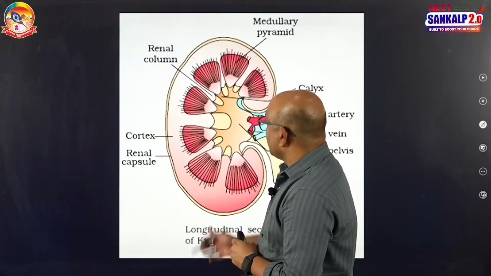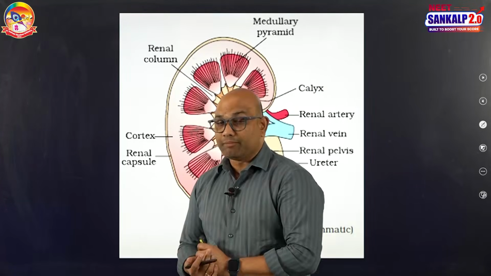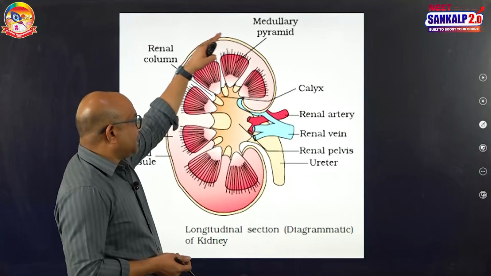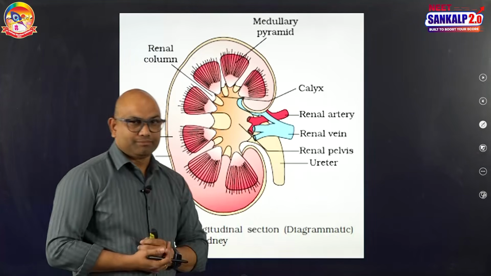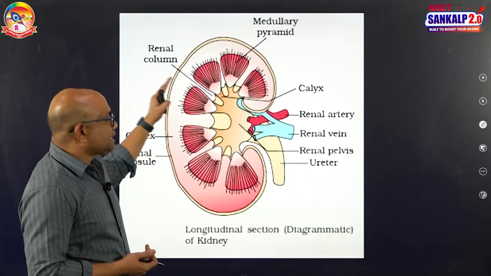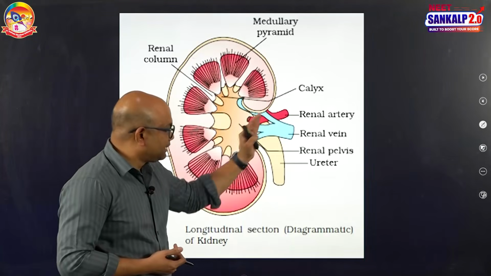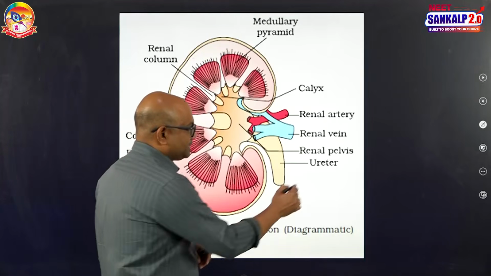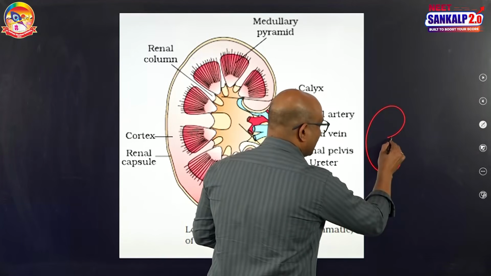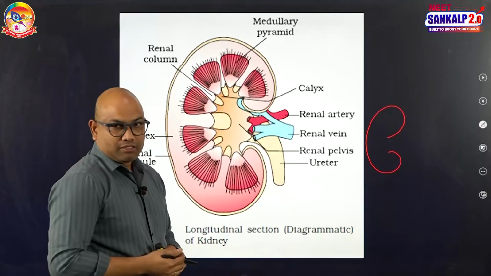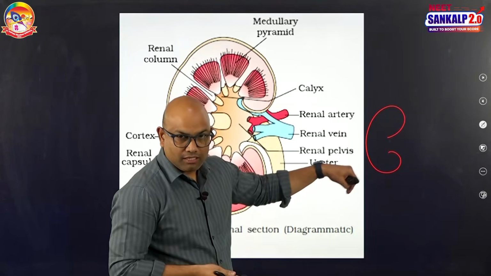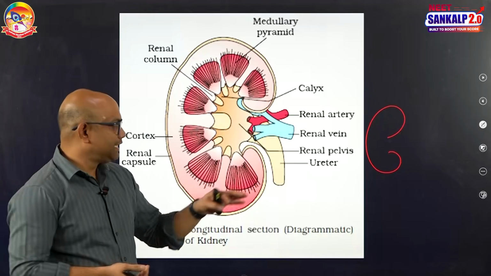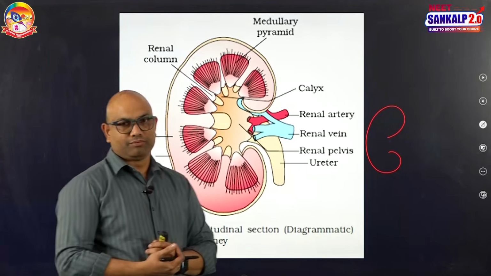Next, the external, internal and microscopic structure of the kidney. Kidneys are covered by a renal capsule for protection. The outer side of the kidney is convex and the inner side is concave. On the concave side of the kidney, there is a notch known as hilum. Blood vessels, ureter and nerves enter the kidney through this hilum.